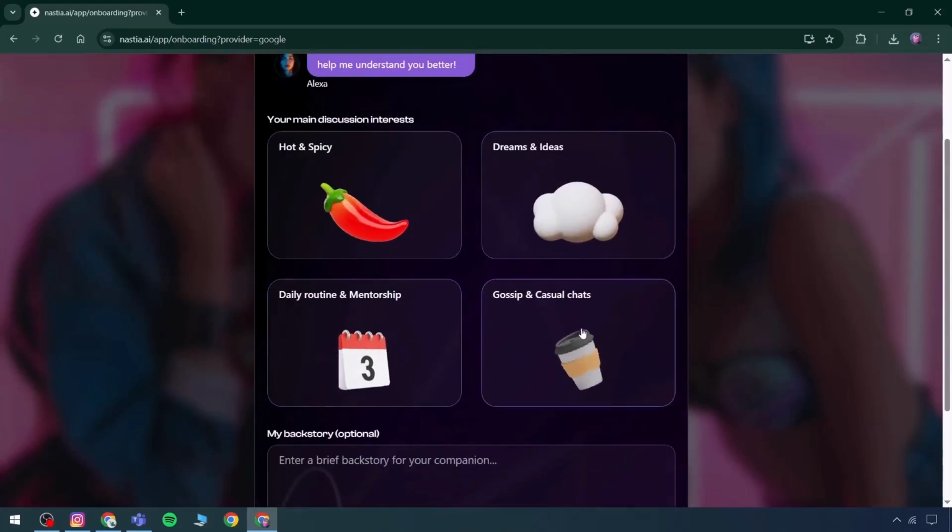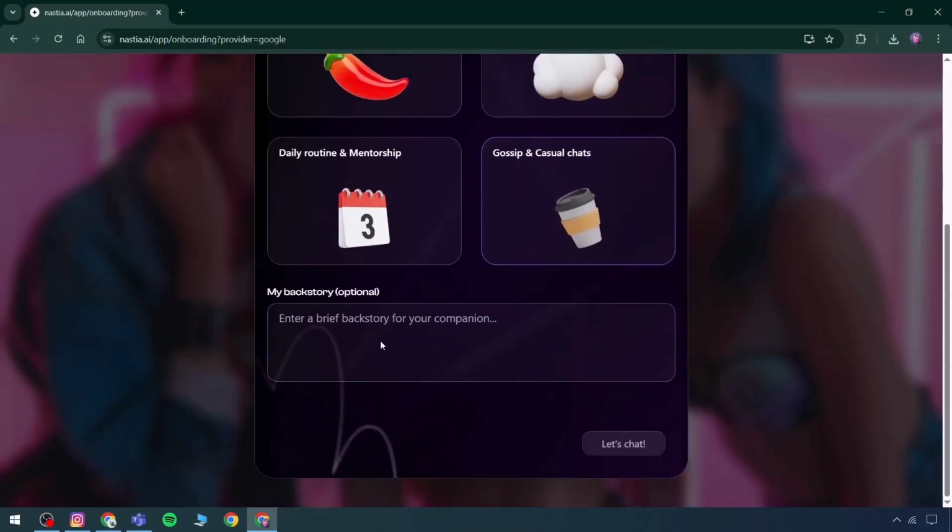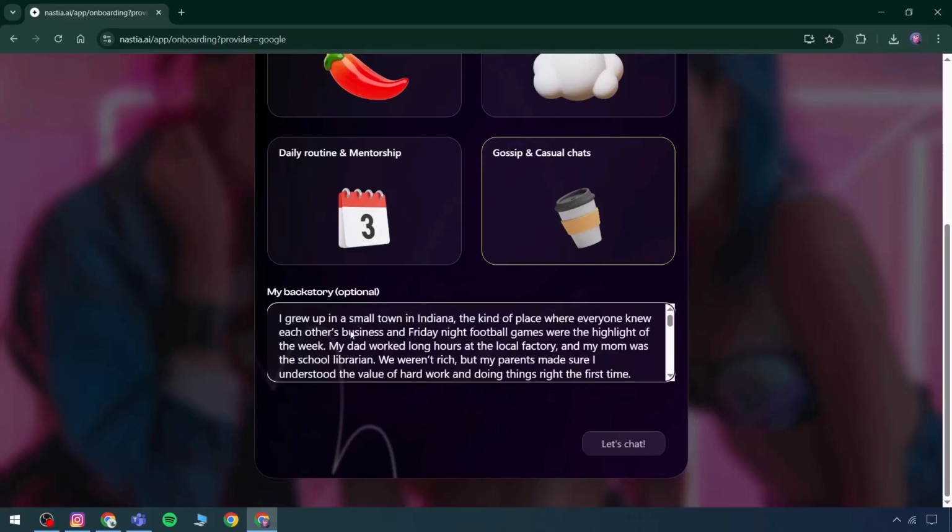Some personal traits will also need to be added. Interests can be selected here. Gossip and casual chats are preferred. Dreams and ideas are also listed as options. The gossip and chats option will be selected. After that, there is space to add a personal backstory. That backstory will be entered directly. All the details have now been added.